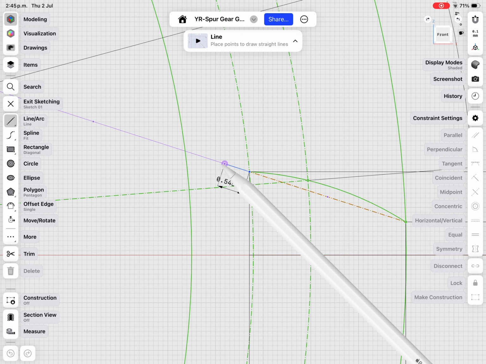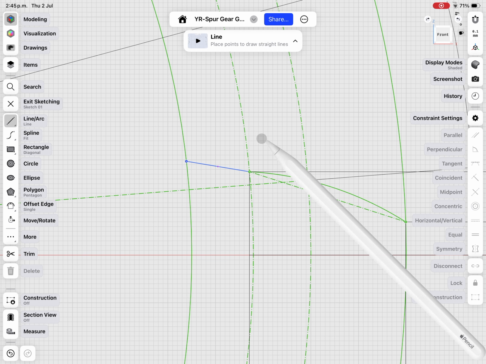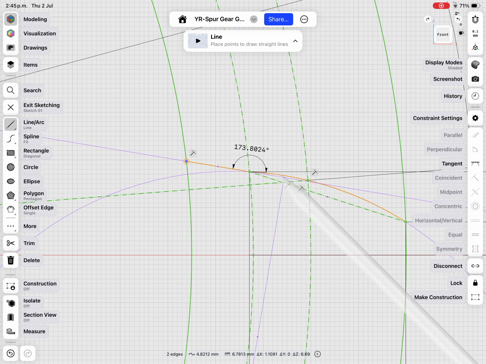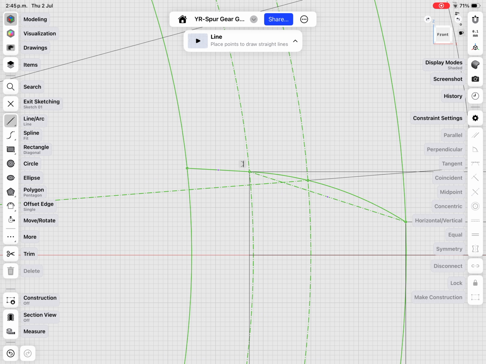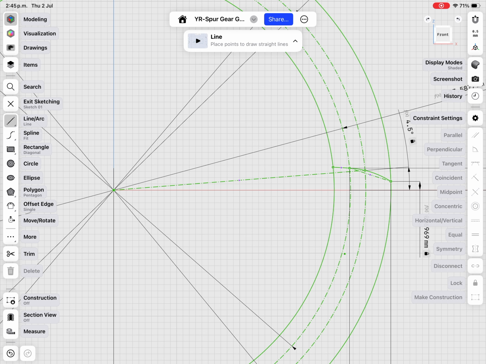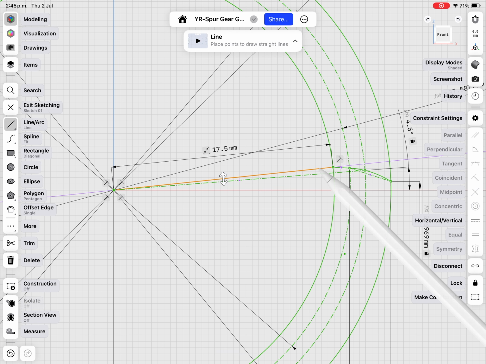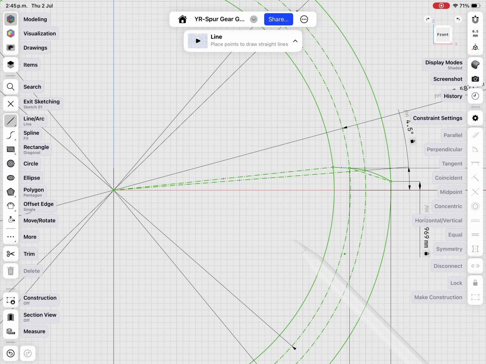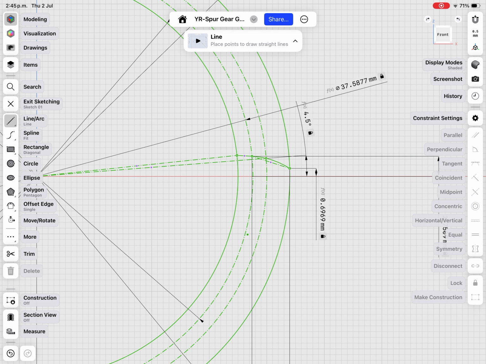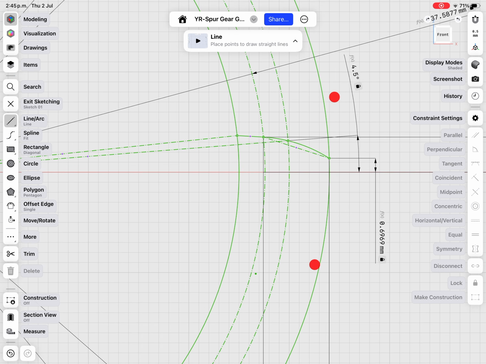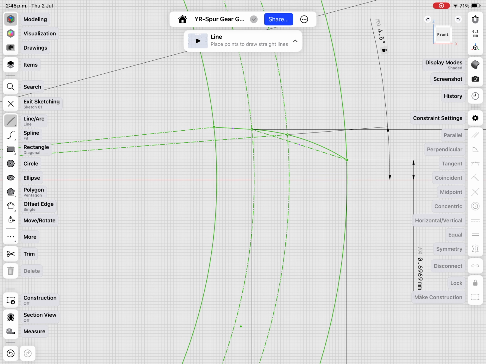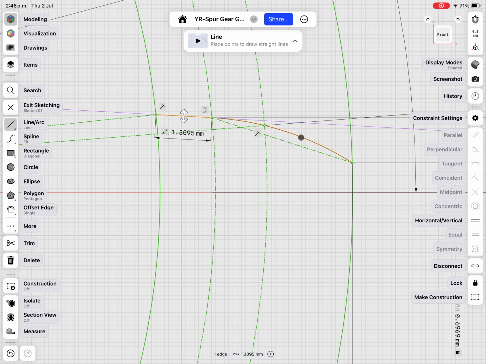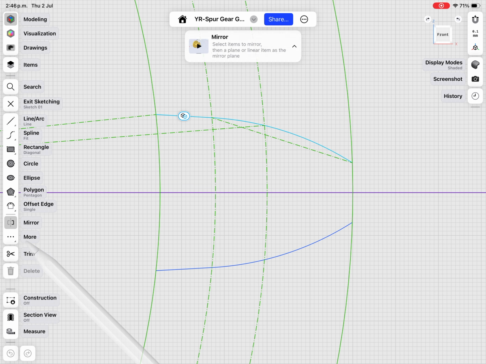To connect the root, draw a line until the root circle. Make tangent relation between the curve and the line. And that's it. Now let's make sure that this line will not move. So let's draw a line from the center and connect it to this point and make it constructive. Great. Now we have a fully defined sketch. Now let's mirror the flank and root. Select these lines and the horizontal axis. Go to more, mirror, and done.